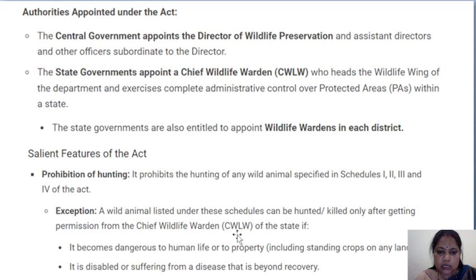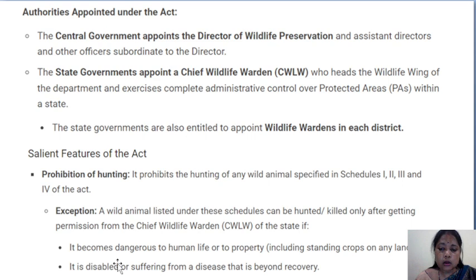A wild animal listed under these schedules can be hunted or killed only after getting permission from the chief wildlife warden of the state. So hunting is totally prohibited, but under some circumstances, with the permission of the chief wildlife warden of the state, hunting can be allowed.